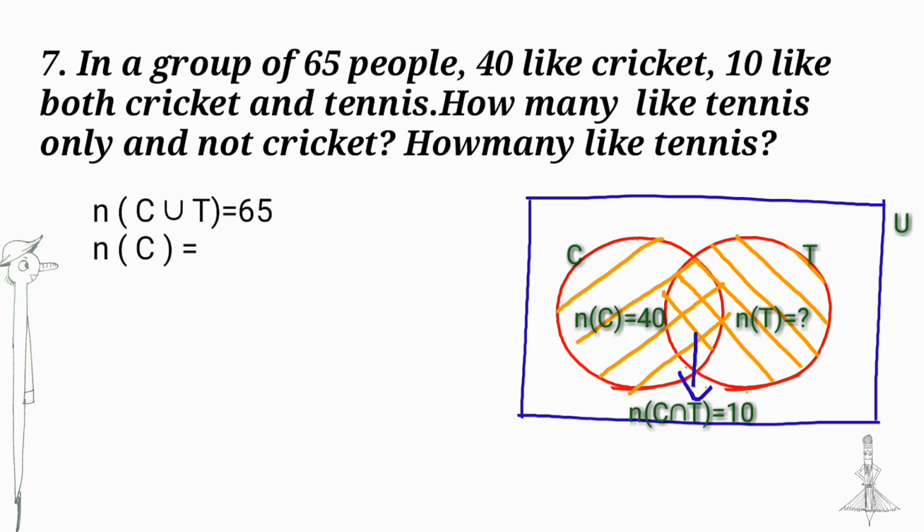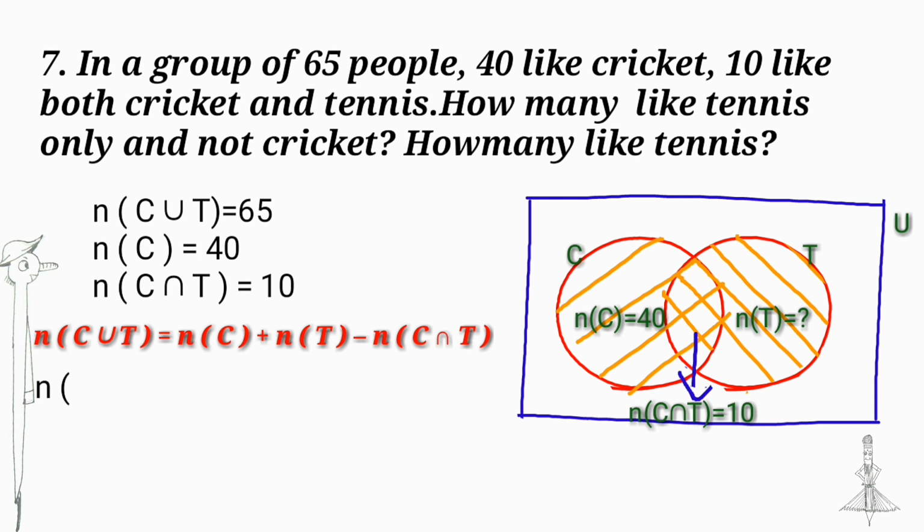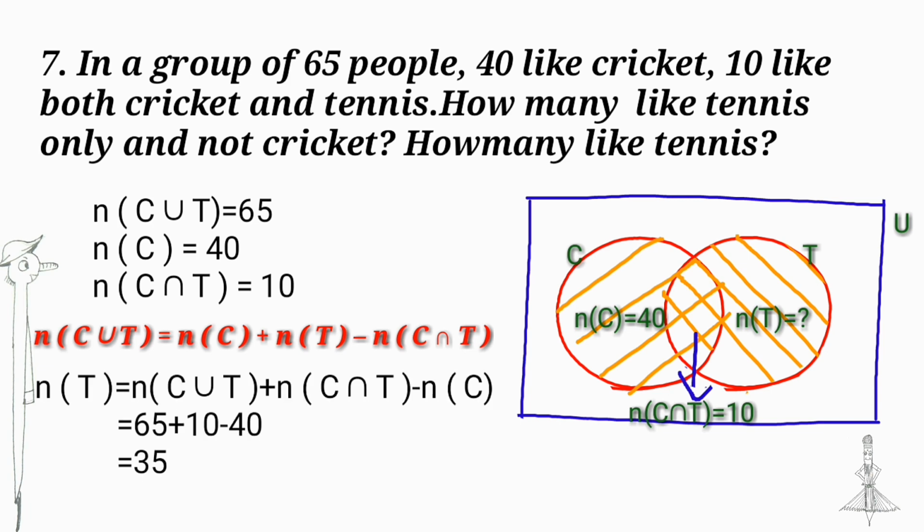And number of elements in C is equal to 40 and number of elements in C intersection T is equal to 10. That is, 10 like both cricket and tennis. Substitute the values in our equation, we get number of elements in T is equal to 35. Therefore, 35 people like tennis.